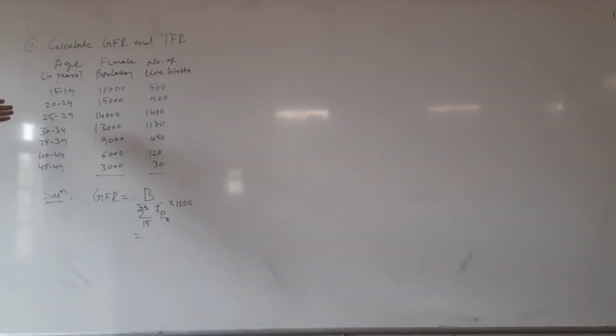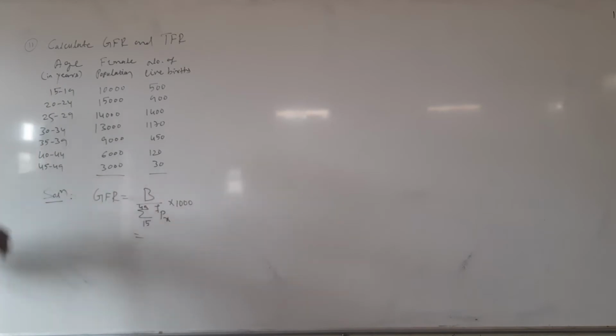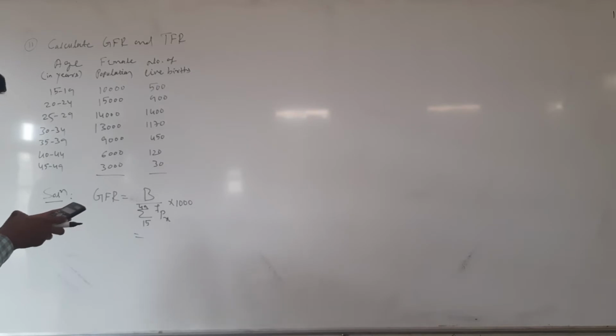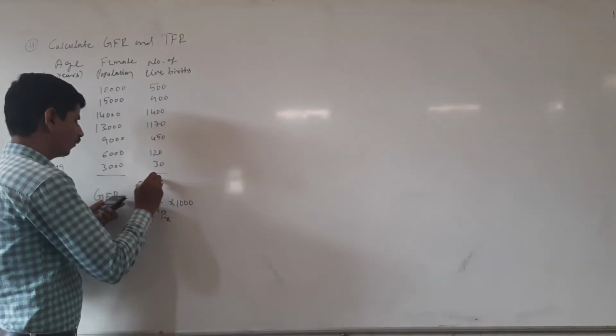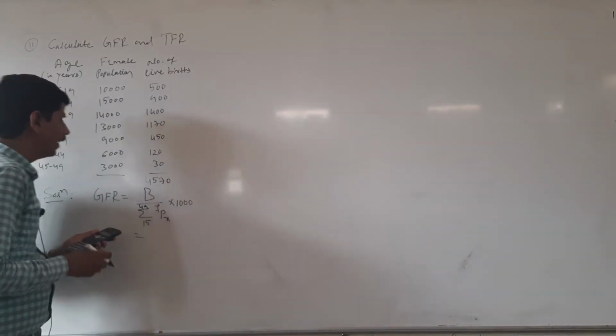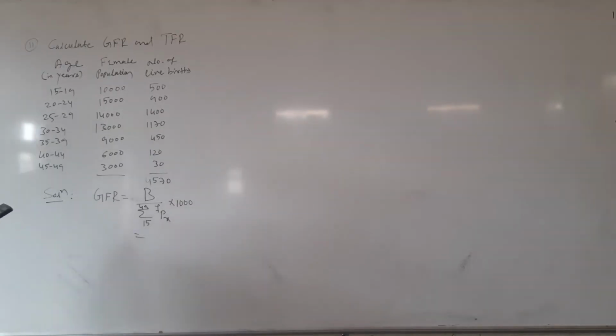Here they are given women of the childbearing age group, that is 15 to 49, directly. Here we have to add 500 plus 900 plus 1400 plus 1170 plus 450 plus 120 plus 30, then we will get 4570. And next, the female population: 10,000 plus 15,000, 25,000 plus 14,000 plus 13,000 plus 9,000 plus 6,000 plus 3,000, then we will get 70,000.